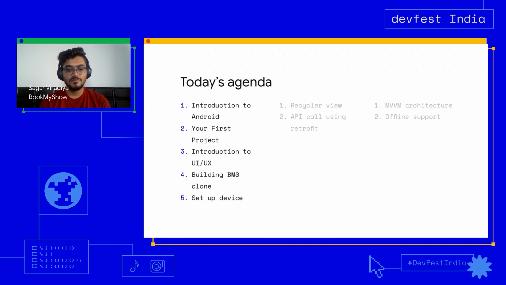Then we will talk about how to kickstart your Android Studio project, creating projects from scratch, and then we will discuss UI UX, which will help you to create better UI. At the end, we'll be building our BMS clone. So we'll be building our UI, and later we will show you how to set up your device so that you can run your app.